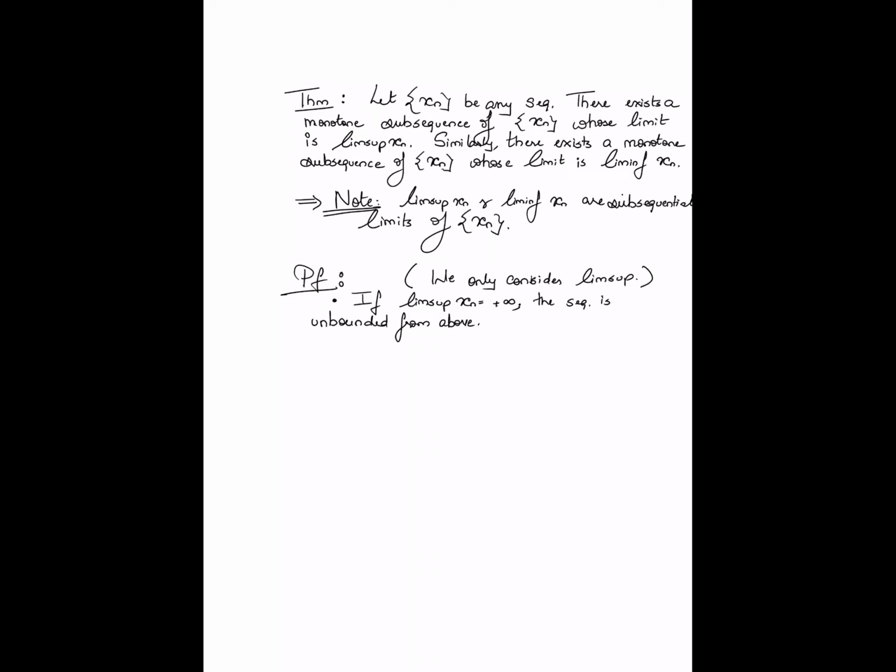In this case we have already shown, as part of the theorem in the previous video, that I can construct a monotone subsequence which tends to plus infinity. So done.